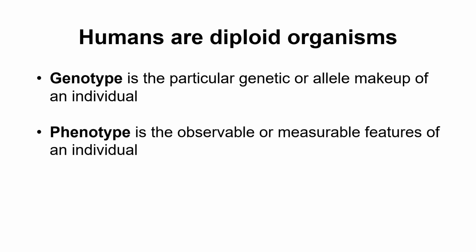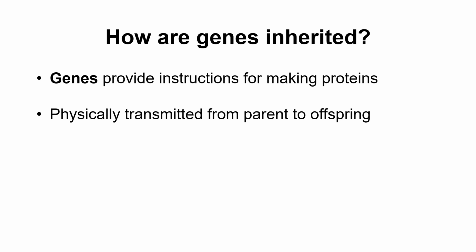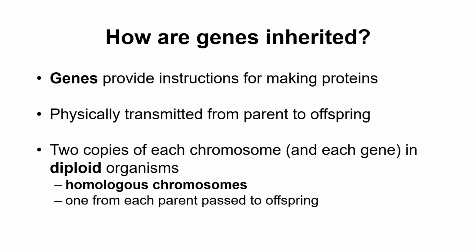Genotype is the genetic or allele makeup of an individual, whereas phenotype is the observable or measurable features of an individual. So the genotype determines your phenotype. So phenotype, think about what you can actually see, your looks, if you will. So genes provide the instructions for making proteins. So genes are physically transmitted from parent to offspring.